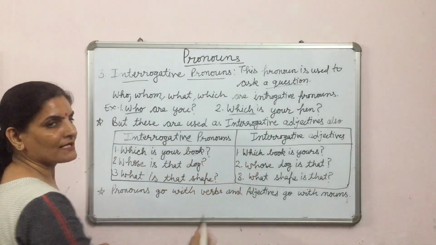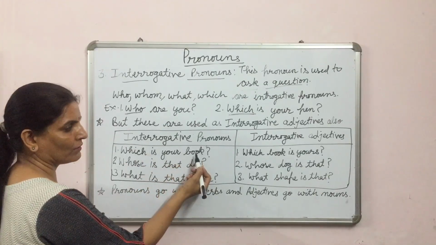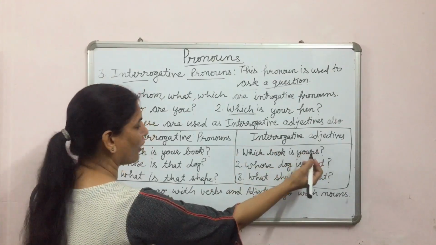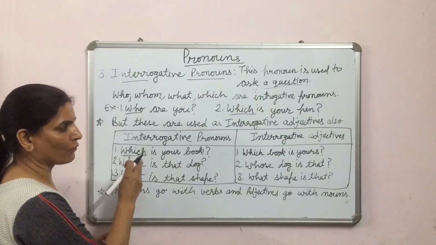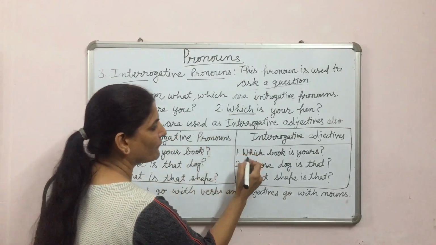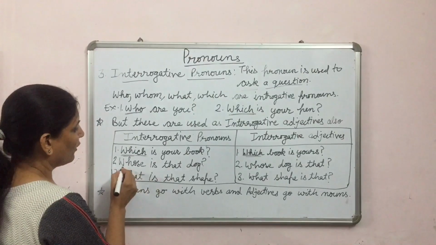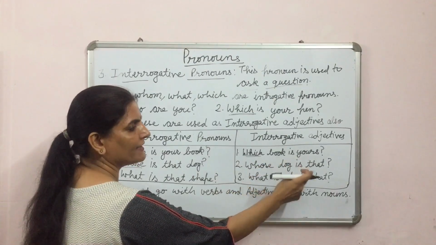Let us see the difference between both. Which is your book? Which book is yours? Here, which is used as a pronoun, and here, which is used as an adjective. Whose is that dog? Whose dog is that?